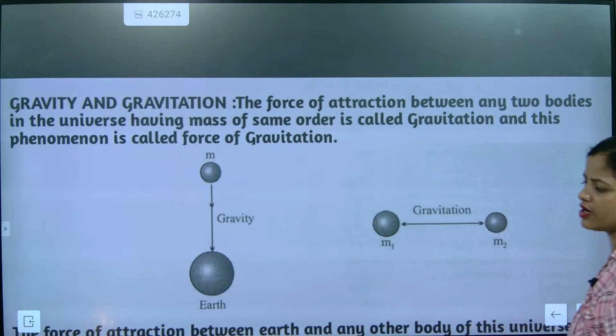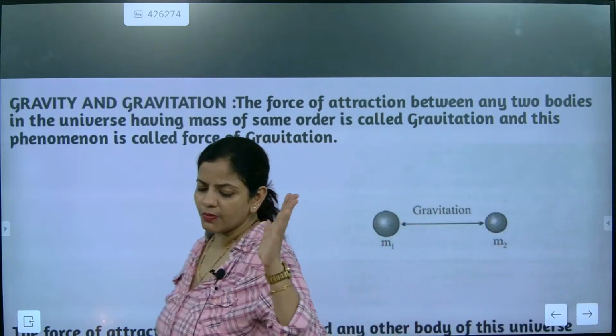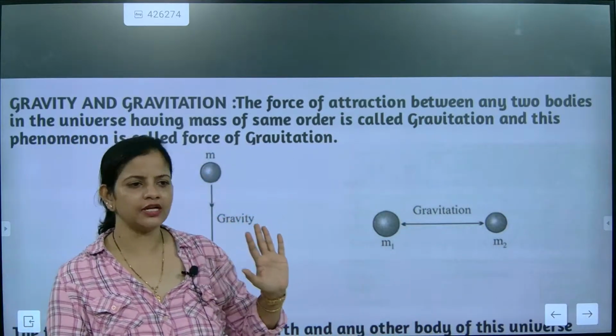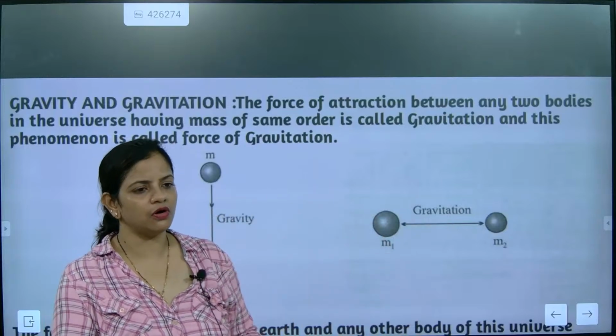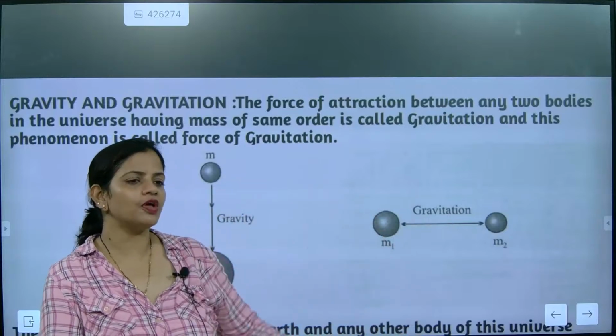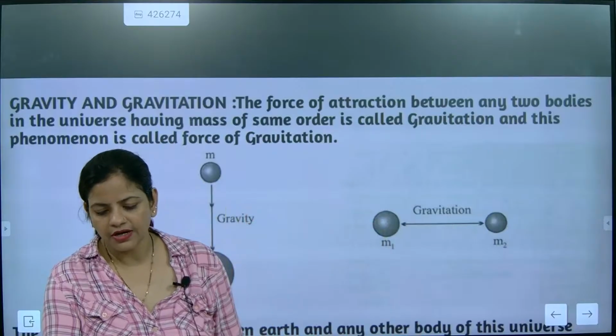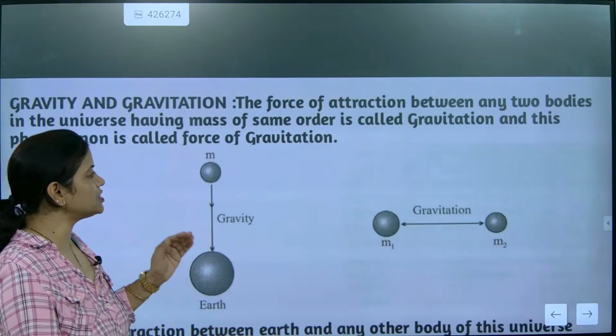The mass of the body will be exactly fixed. It is not going to change. Whether you are on the Moon, on Earth, or any other planet, the mass of the body remains the same. Understood? So now how are we going to justify the mass?